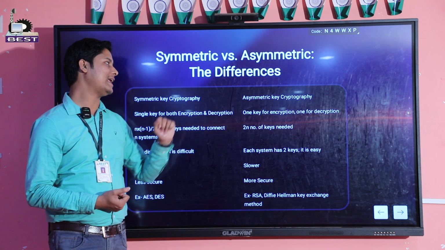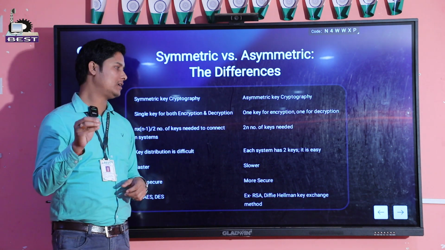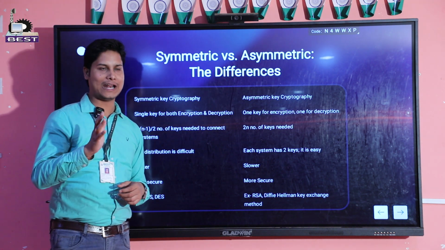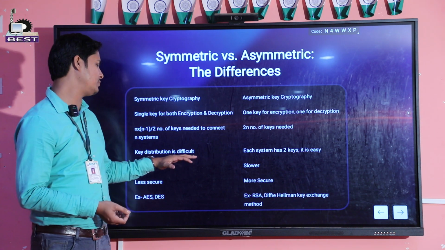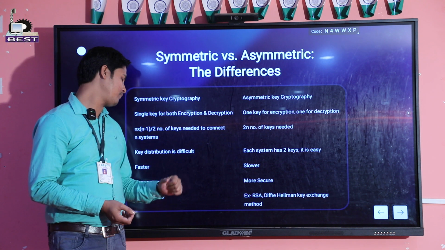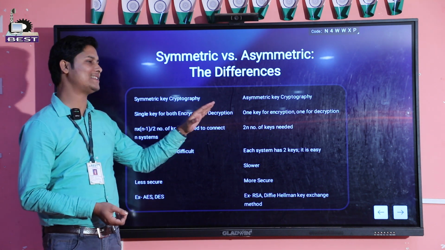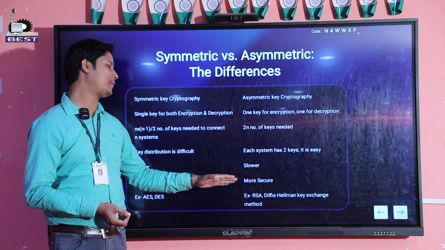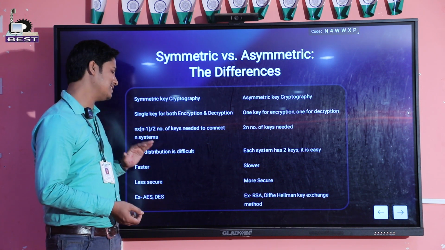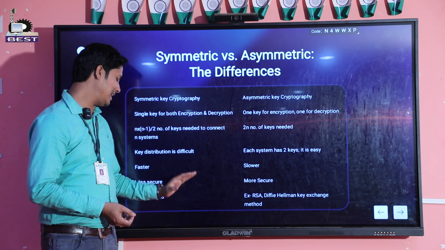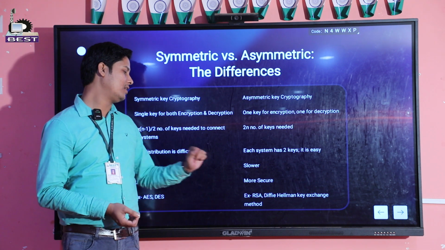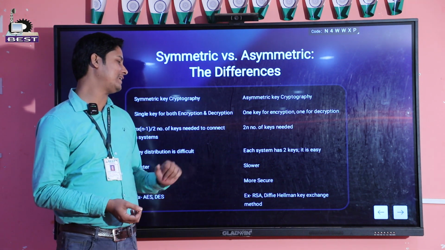systems, and in asymmetric cryptography 2n keys are required to connect n devices. So key distribution is difficult here, but here each system has 2 keys, so it is easy. Symmetric is faster as compared to asymmetric cryptography, and asymmetric cryptography is slower. So this is less secure, this is more secure. Examples include Advanced Encryption Standard, Data Encryption Standard, here the RSA algorithm, Diffie-Hellman key exchange method.